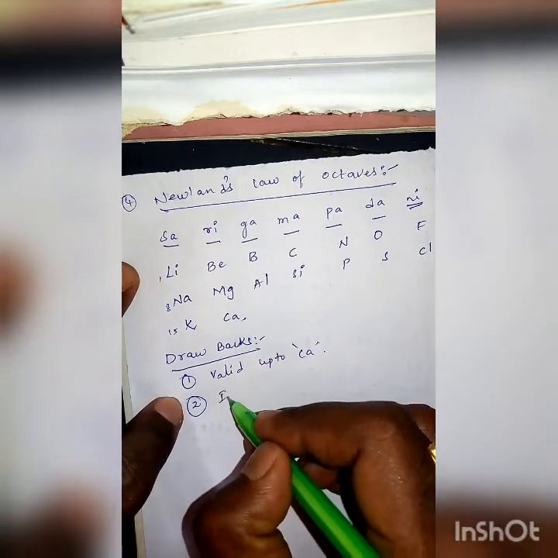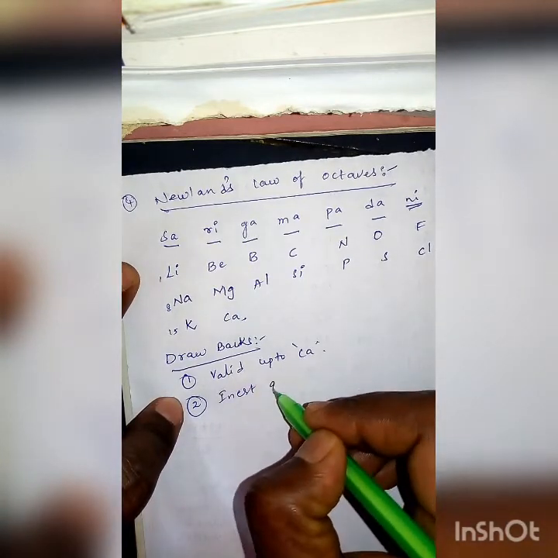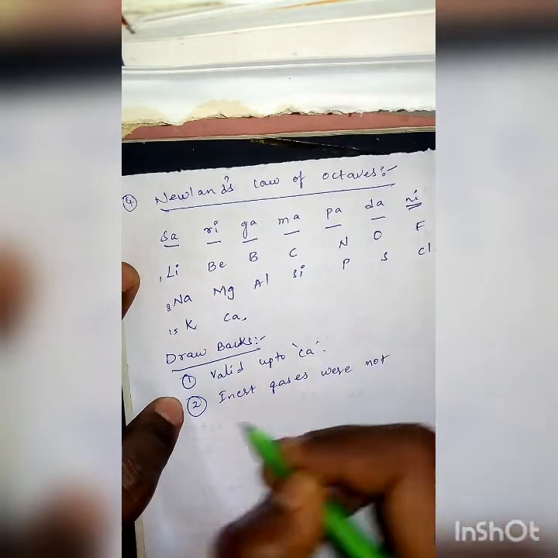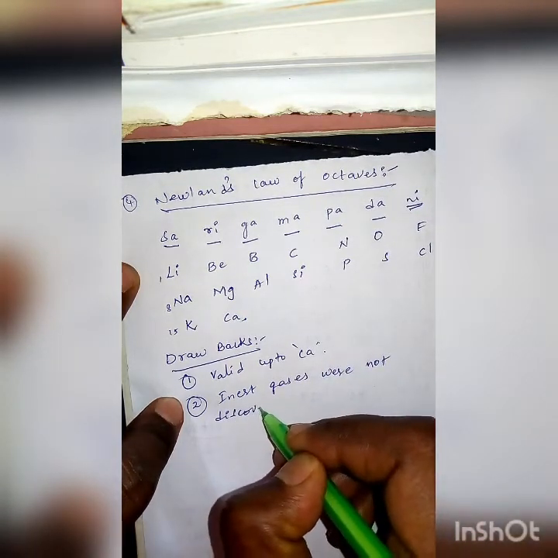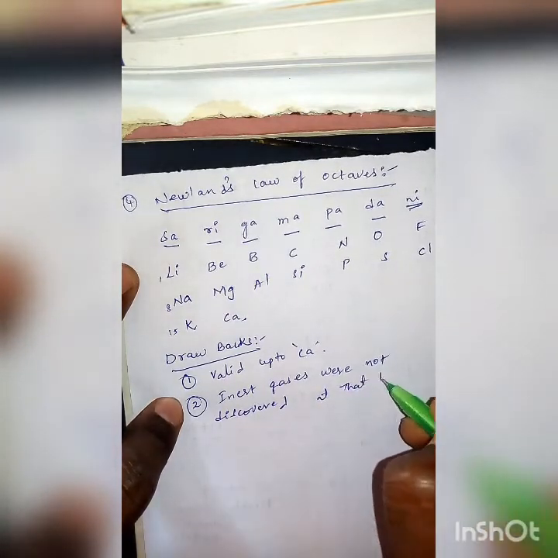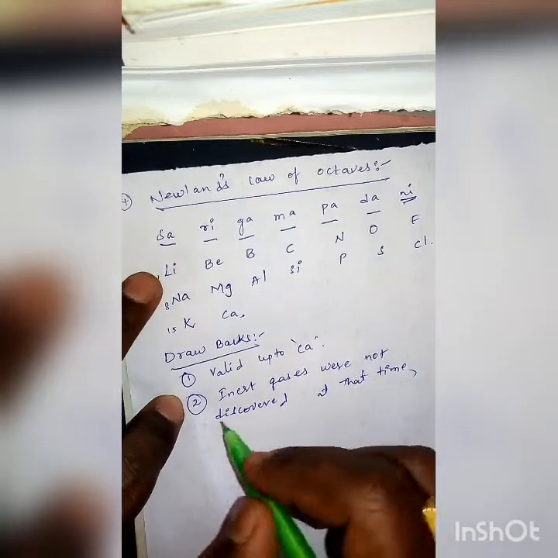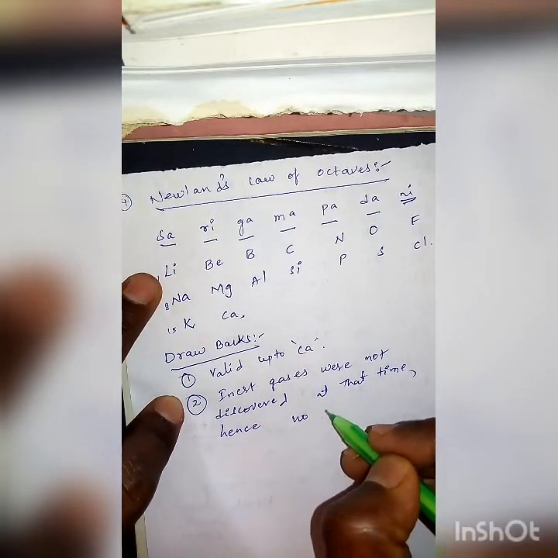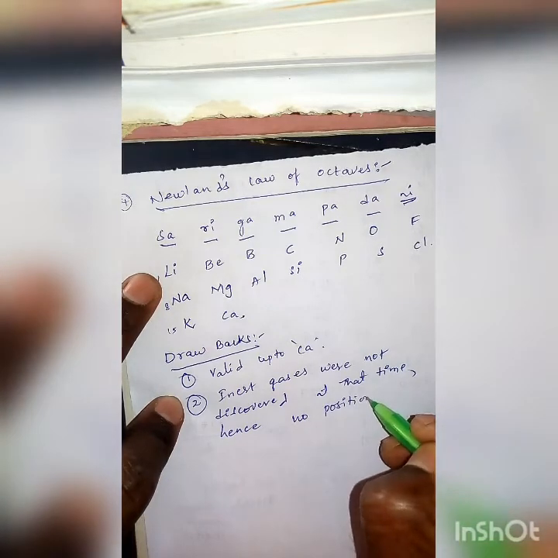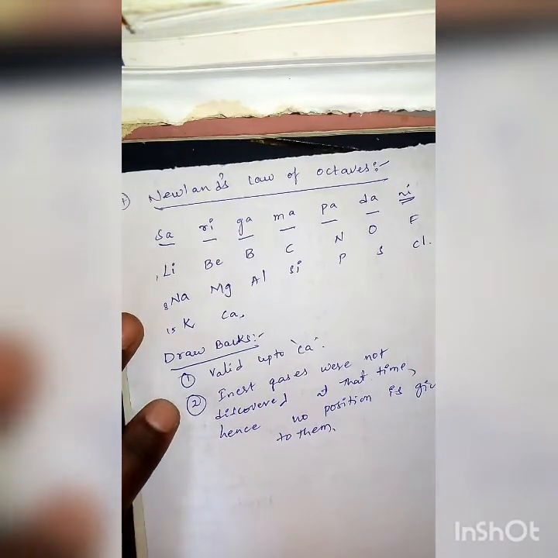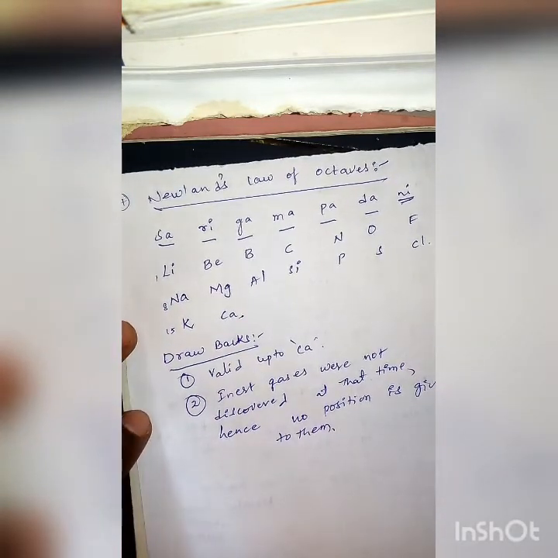That is one of the failures of this classification.